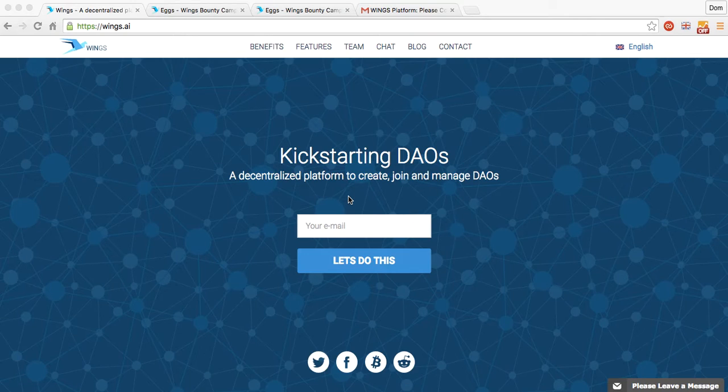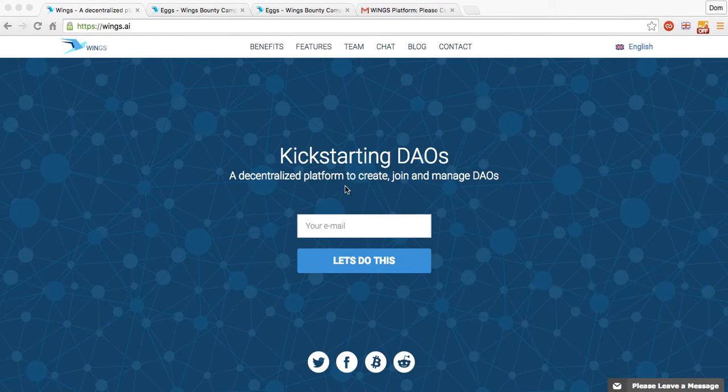And so with this in mind, we wanted to create the bounty system, which allows early participants in Wings DAO to gain eggs, which are a type of Ethereum-based cryptocurrency based on Ethereum smart contracts. And those eggs that are earned for doing various tasks can be then converted into Wings when the Wings DAO is being formed sometime later this summer.